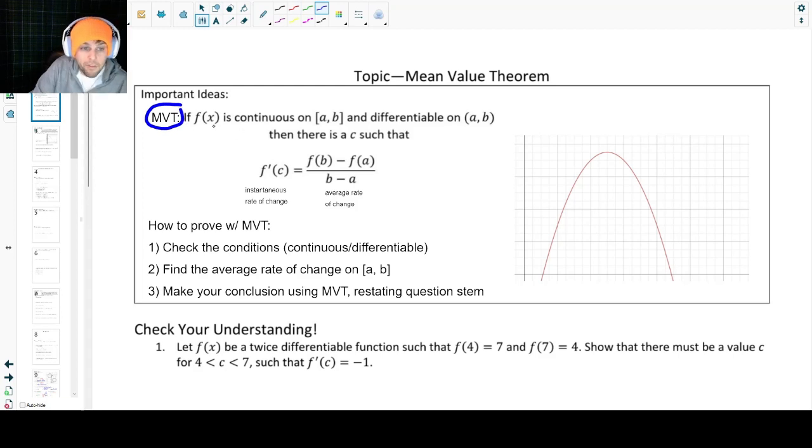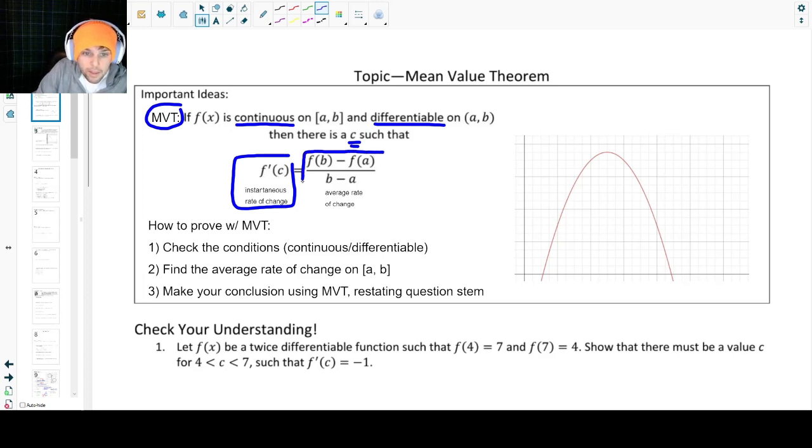It says if f of x, if a function is continuous and differentiable, so continuous on a closed interval a to b and differentiable on an open interval from a to b, then there is a c value such that f prime of c, the instantaneous rate of change at c, is equal to this over here, which is our average rate of change, right?